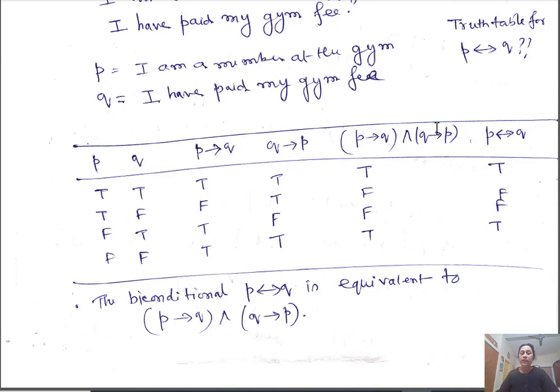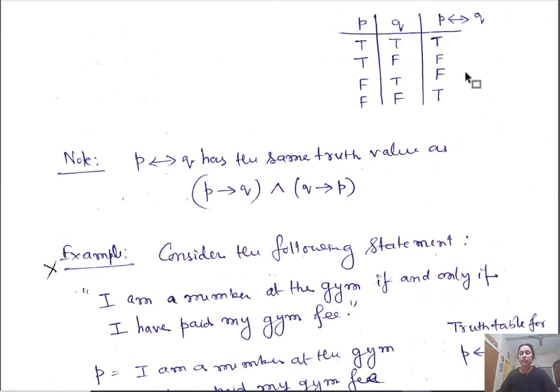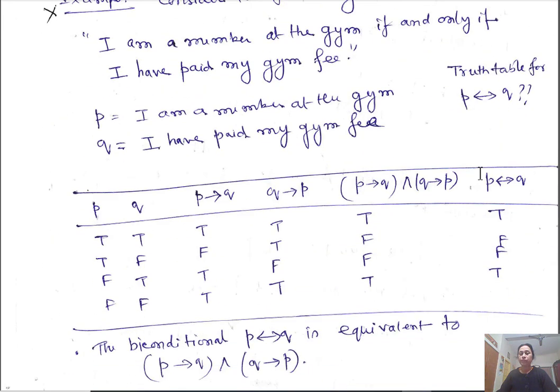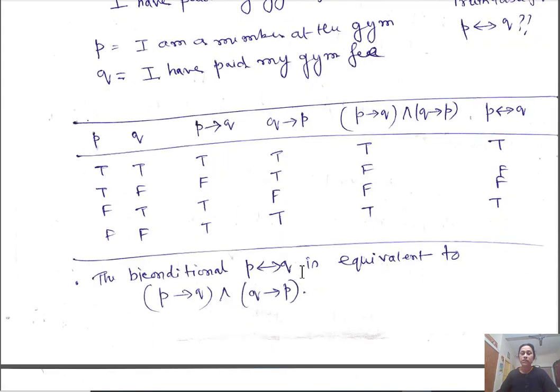Now, if you take the AND operation of these two columns, this is true, this is false, this is false, this is true. And in the biimplication table you check, biimplication is true, false, false, true. So you get the same values. That's why this implication and this implication are equivalent. Biimplication is equivalent to this.